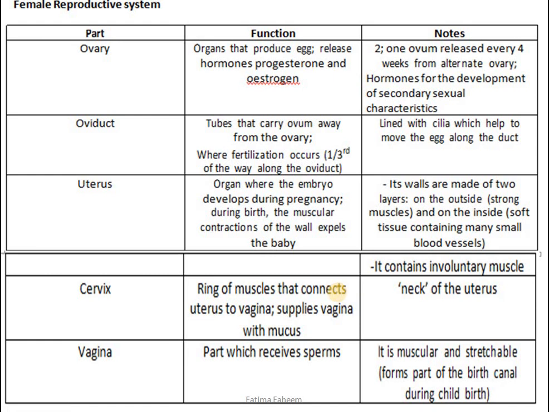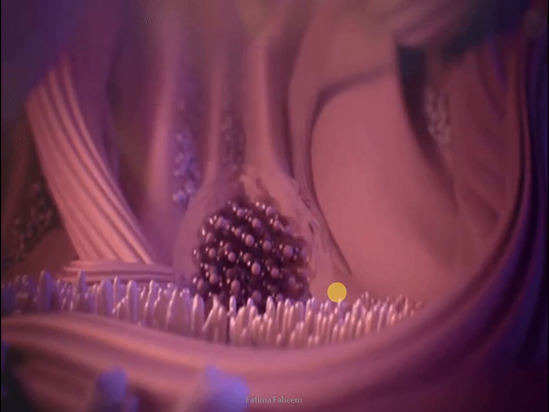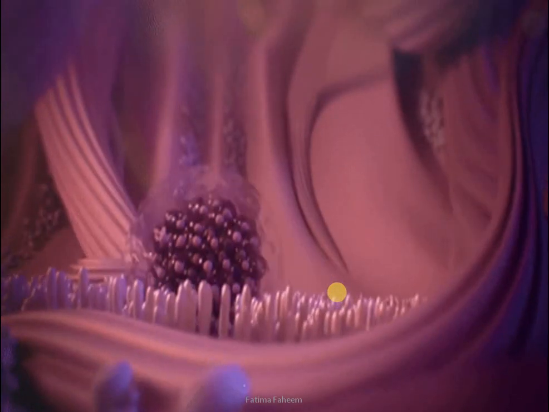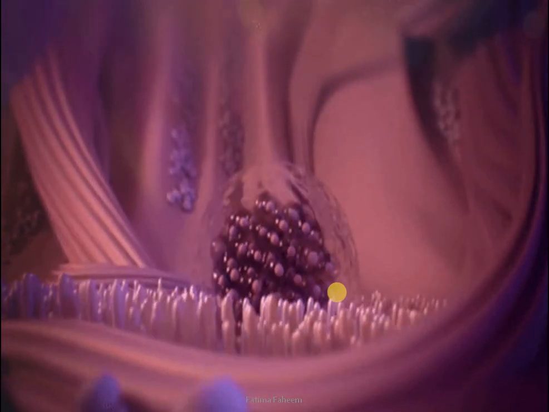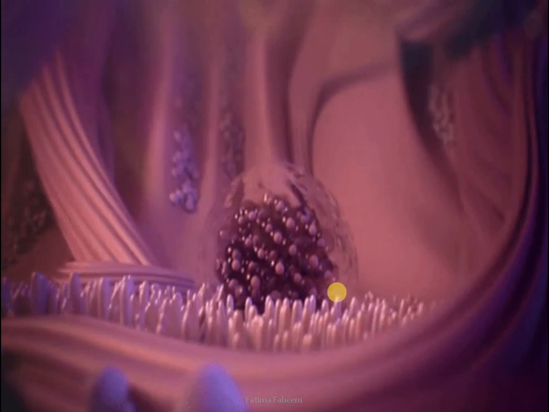Vagina, on the other hand, is the part which receives the male gamete, which receives the sperms. It is muscular and stretchable and forms part of the birth canal during childbirth. Here in the oviduct, you can see the cilia, which are helping the egg to move forward from oviduct to the uterus.